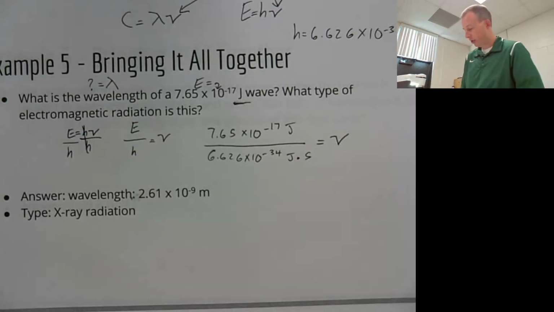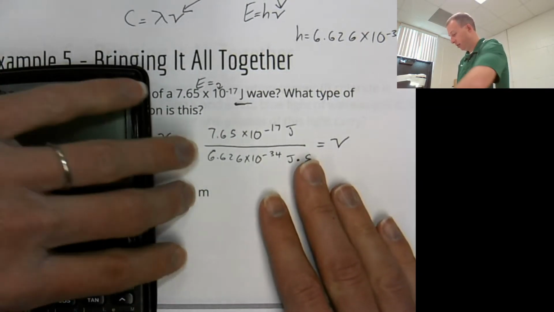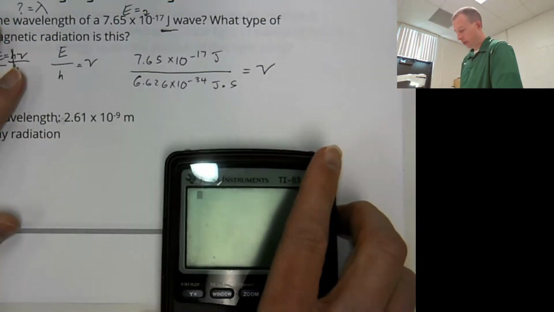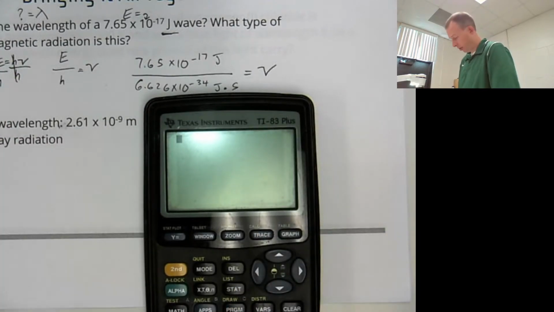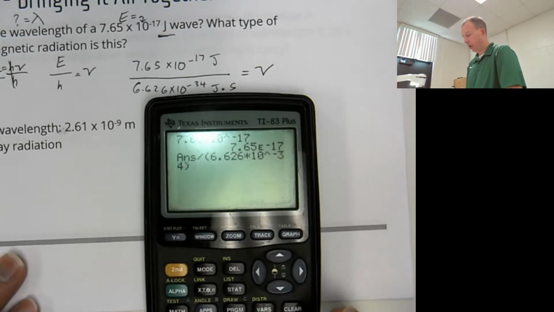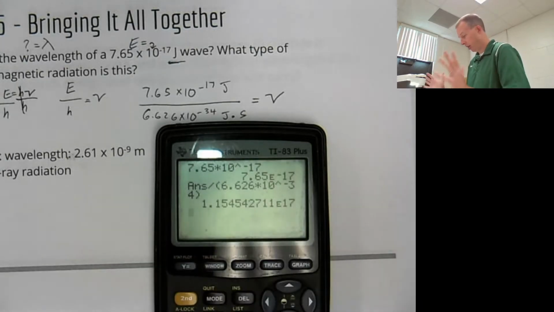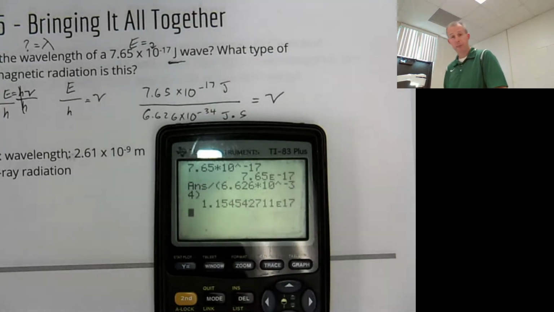When you do this, please remember that you need to divide using parentheses. So we're going to do 7.65 times 10 to the negative 17th divided by 6.626 times 10 to the negative 34th. Remember you can program this in. If I was doing this, I would just be typing in h, but I'm trying to cover everything for you on the video.